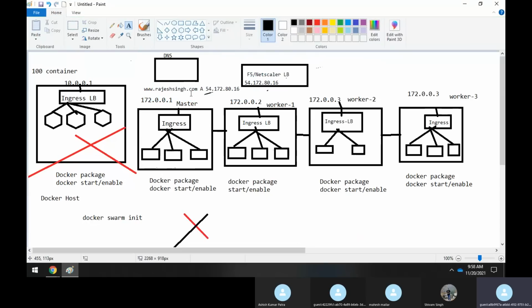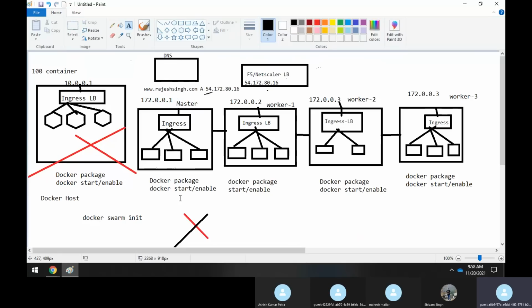I'm sorry, I'm making it here. I could have made it somewhere else, so it is taking the space. But what I'm trying to tell you is that under the DNS, you have given the domain name rajeshsingh.com, and you have created an A record, and here you have provided the load balancer IP address.